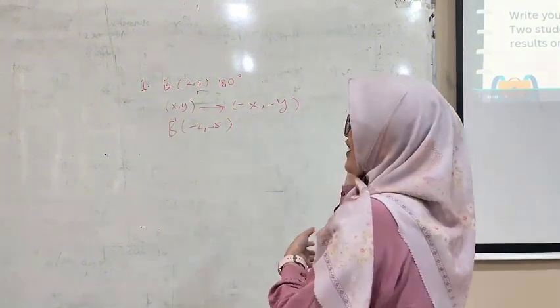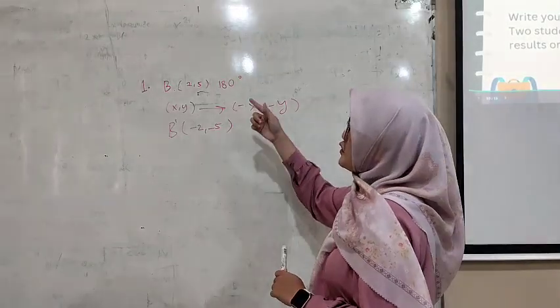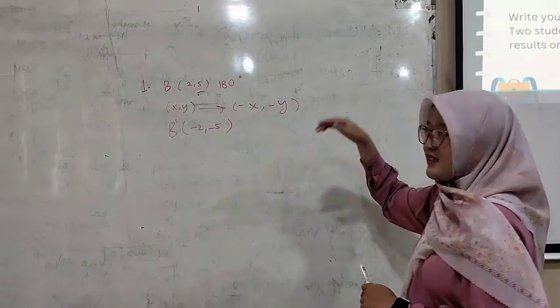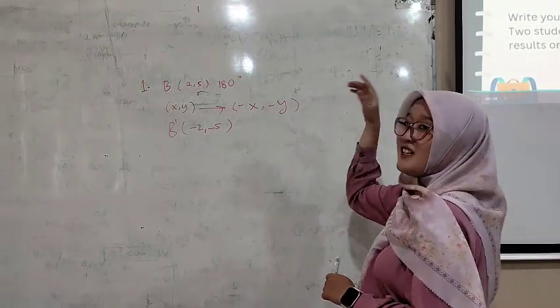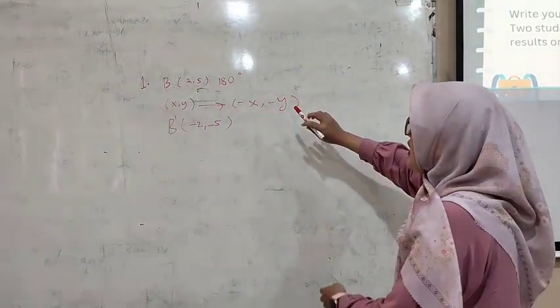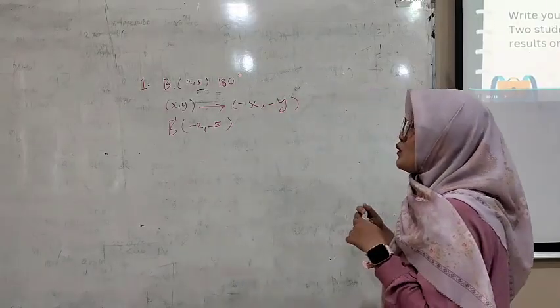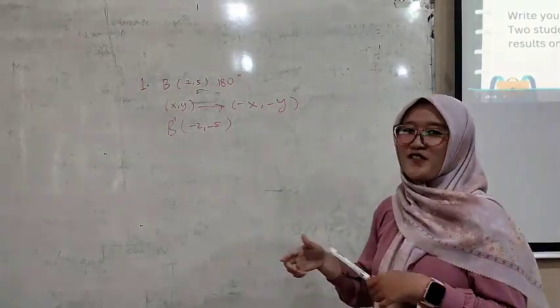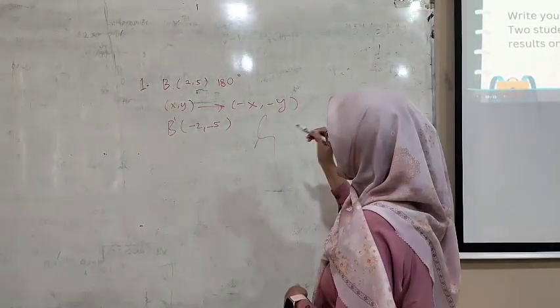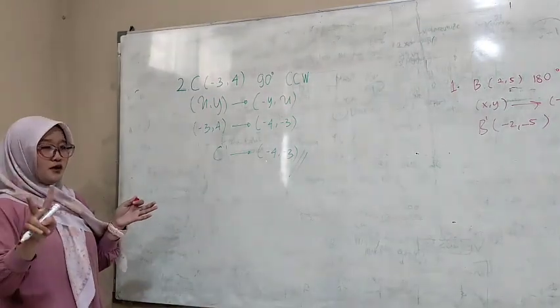Now let's correct it. Okay, number 1, point B (2, 5), rotated 180 degrees. (x, y) becomes (-x, -y). B' is (-2, -5). This is correct, guys. Okay, next, number 2.